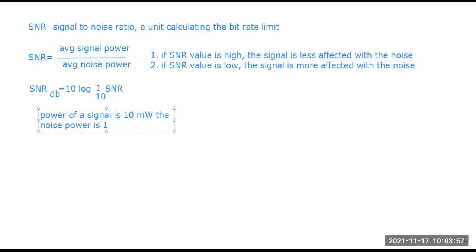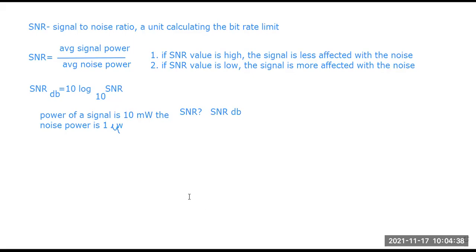Okay, I can't write mu, so I have to write it, just a minute. So 1 microwatt, actually. What are the values of SNR and SNR dB? We need to find two values here. One is SNR and the second one is SNR dB.